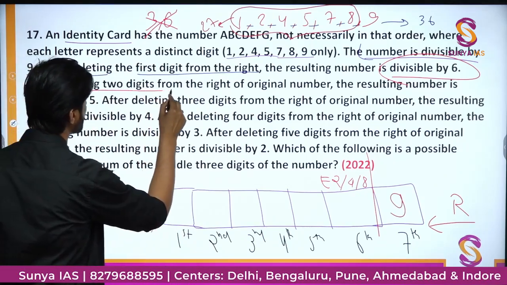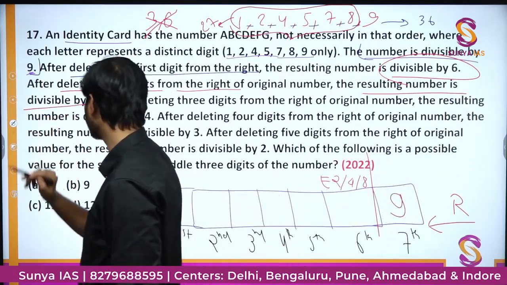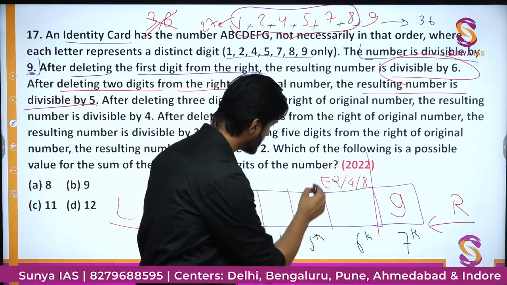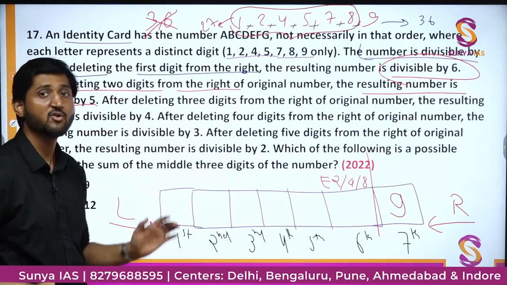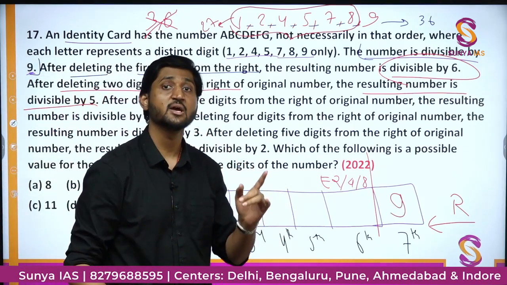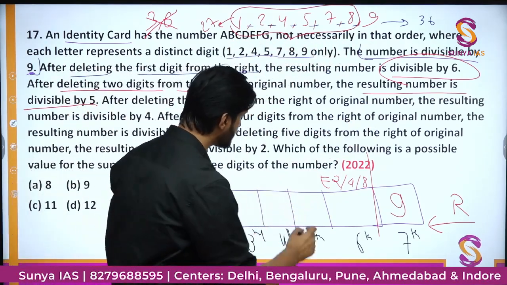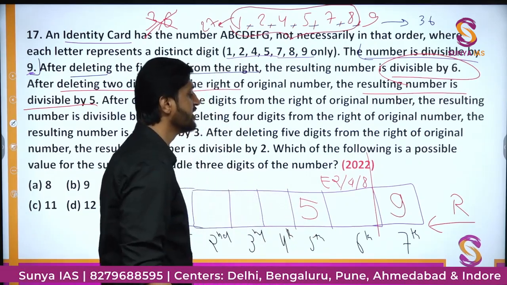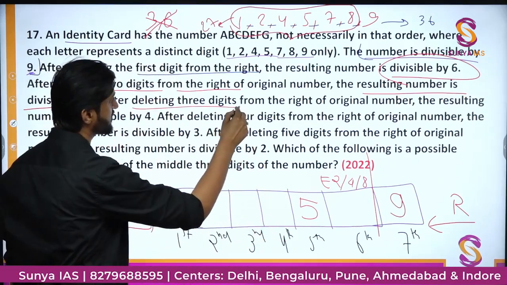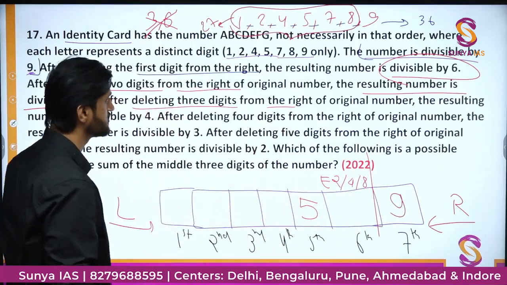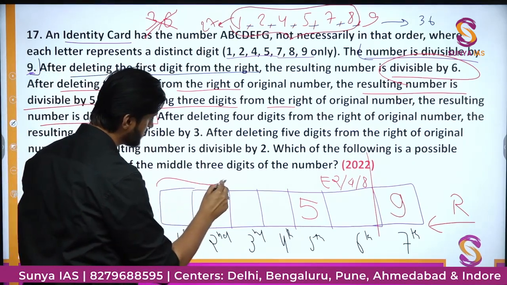After deleting 2 digits from the right, the resulting number is divisible by 5. So if you cancel out further these 2 digits, this one and this one, this number of 5 digits is actually divisible by 5. Now what is the criteria of divisibility by 5? Either the number should end with 5 or with 0. Can you see 0 among the options? No. So definitely this place is going to be occupied by 5 without any doubt. Moving on further, it says after deleting the 3 digits from the right, the number is divisible by 4. So this particular region is divisible by 4.